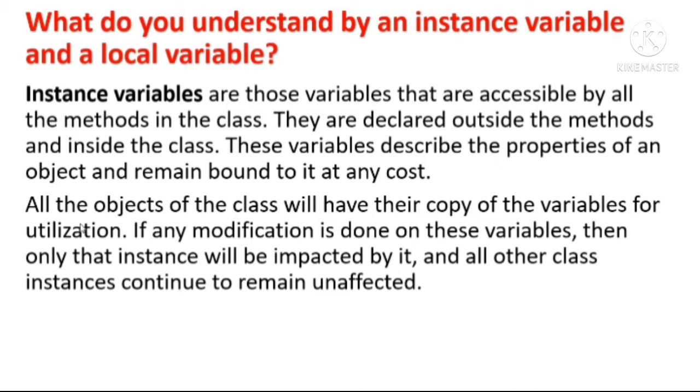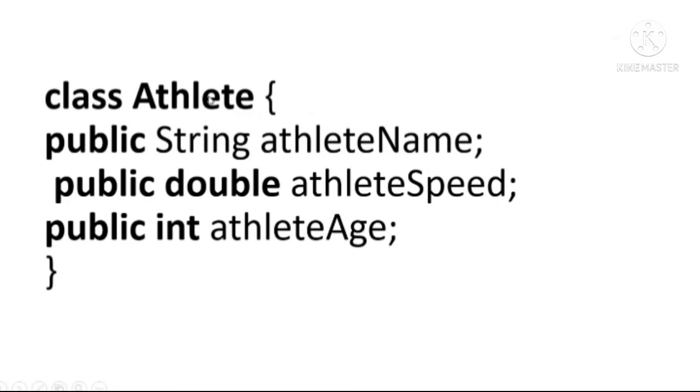The next point is, all the objects of the class will have their own copy of the variables for utilization. If any modification is done on these variables, then only that instance will be impacted by it, and all other class instances continue to remain unaffected. Okay, I hope you guys get this instance variable. Now we will see the example of instance variable.